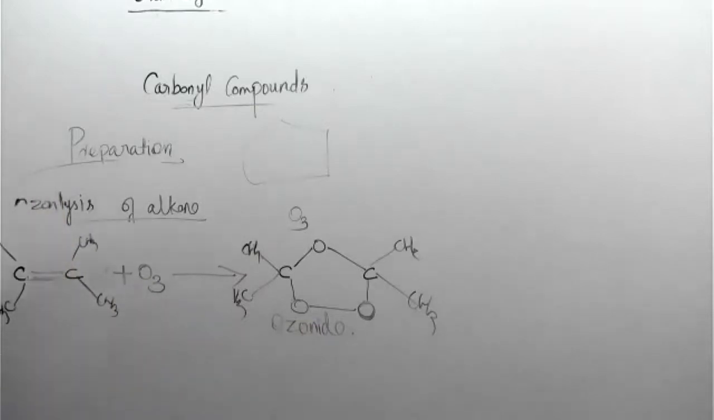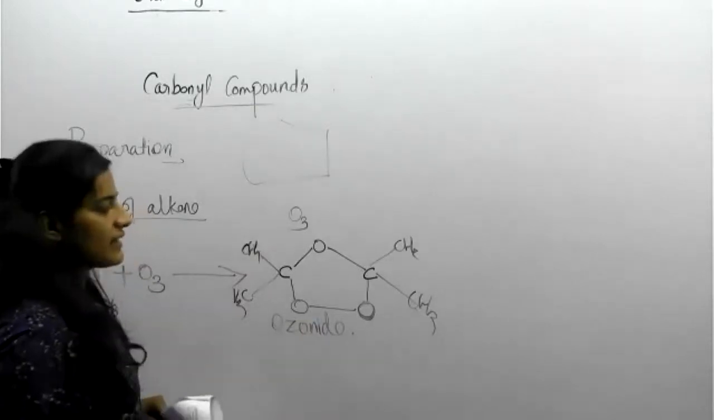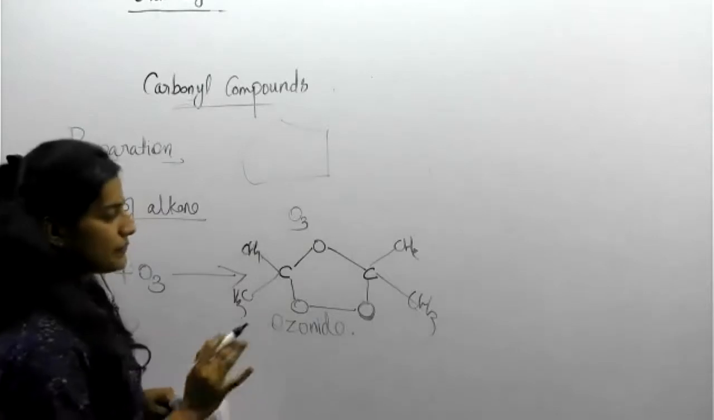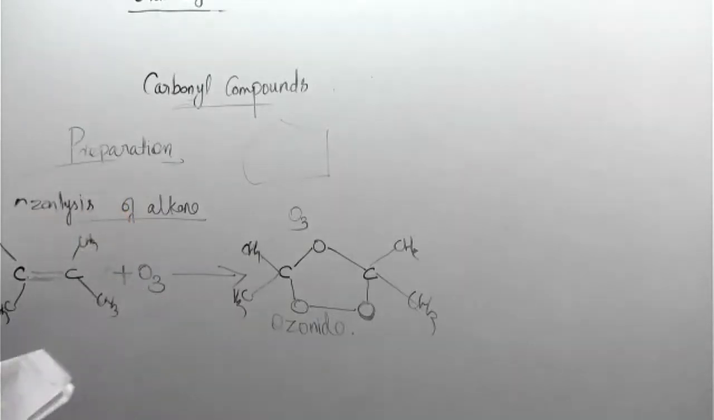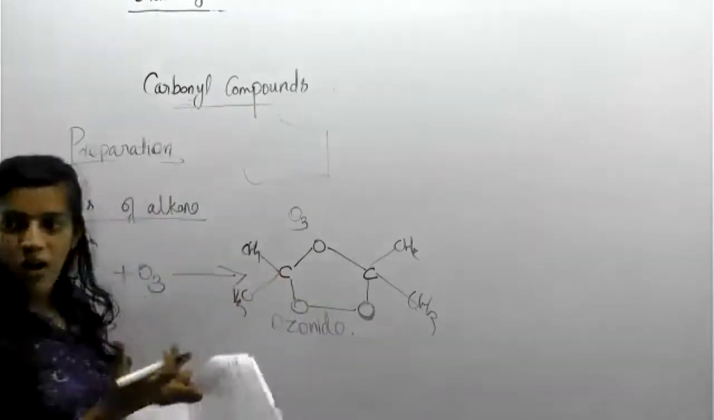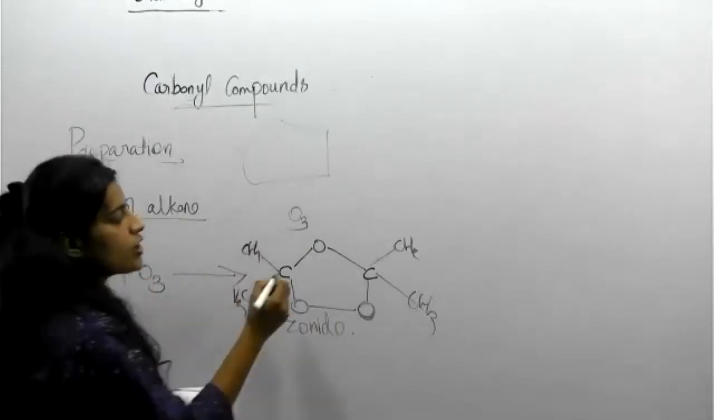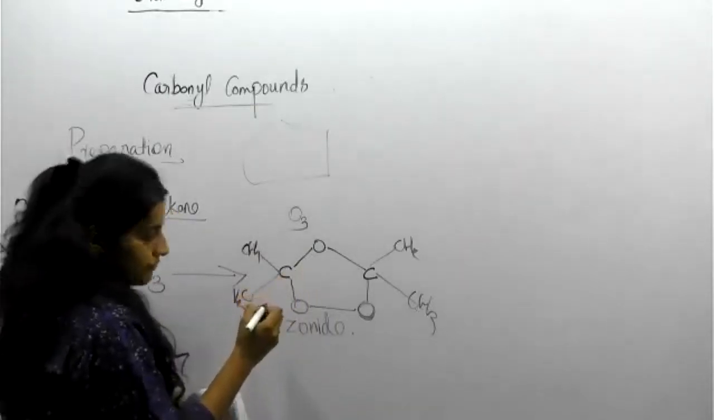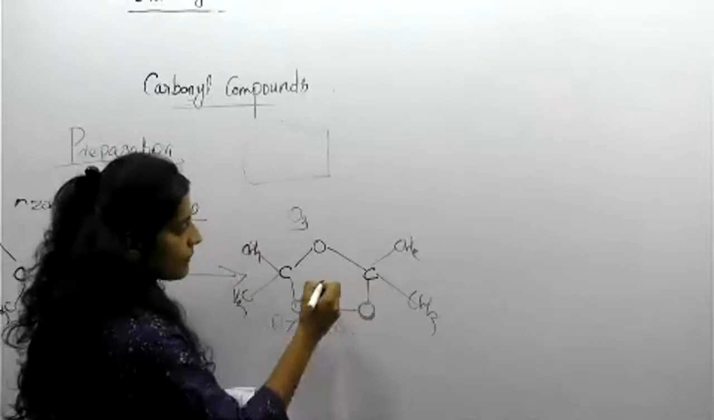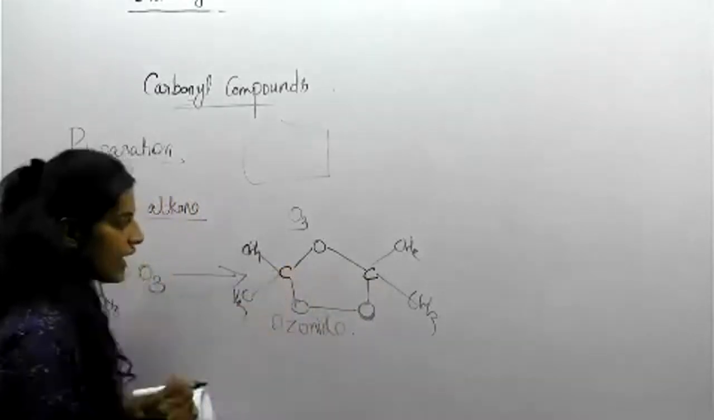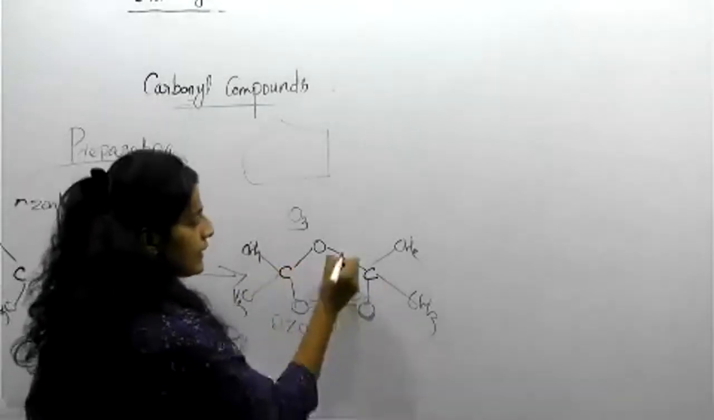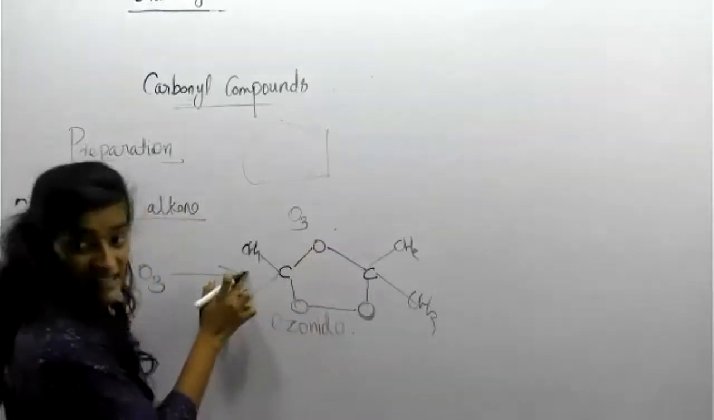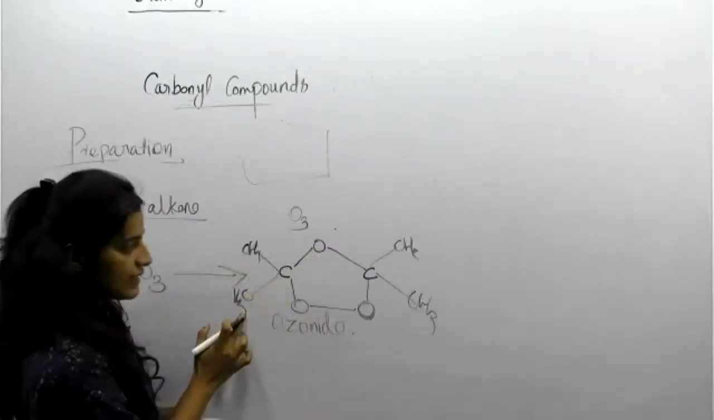Ozonide formation is there, and then the next thing is a simple trick. Because the mechanism is not required, no need of any mechanism, we can simply answer the question. So, ozonide, and here look, CH3, CH3.